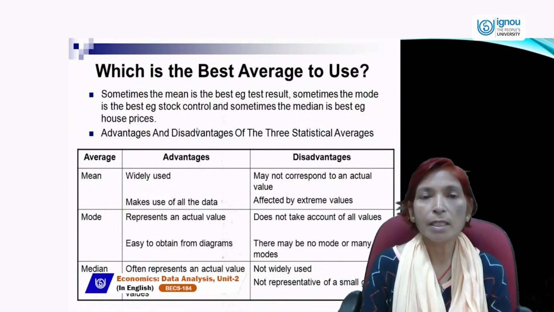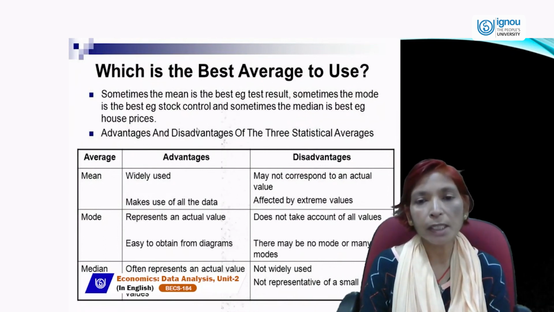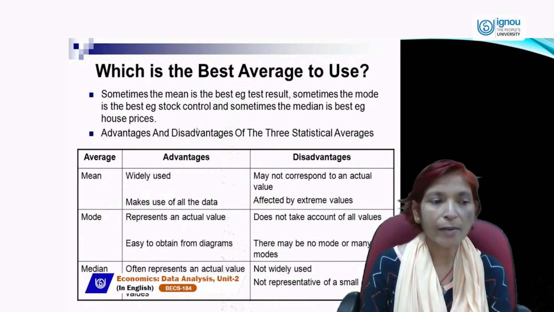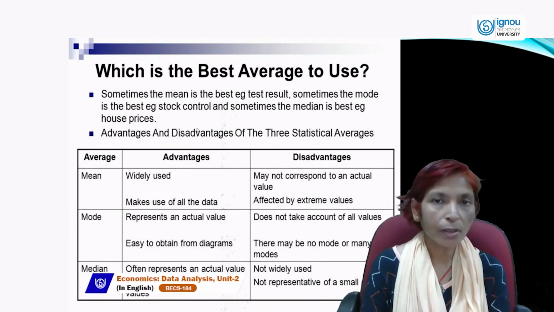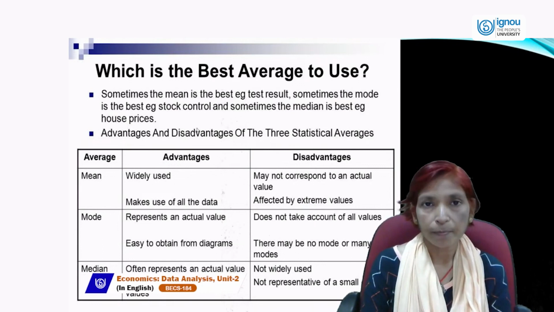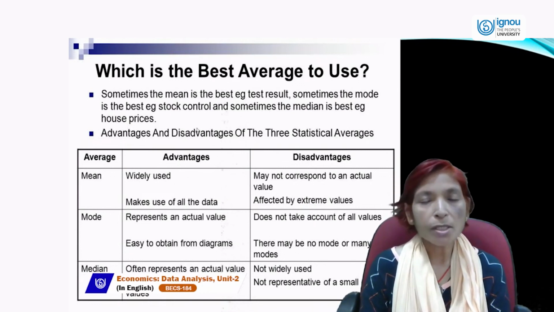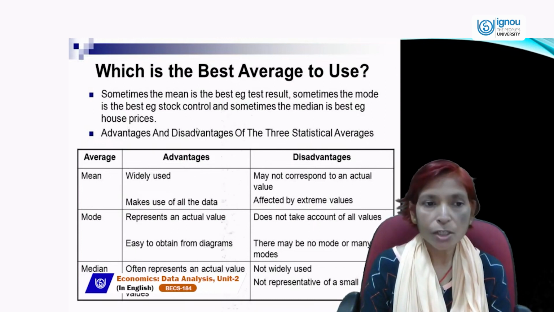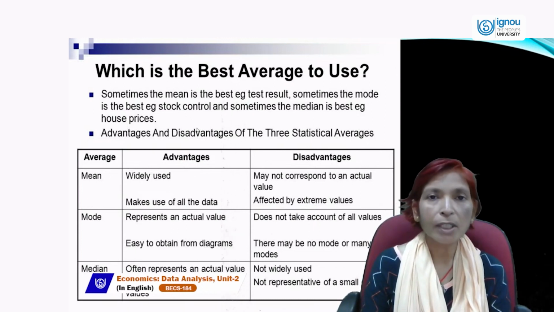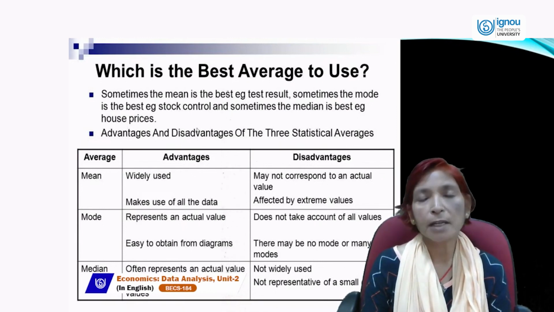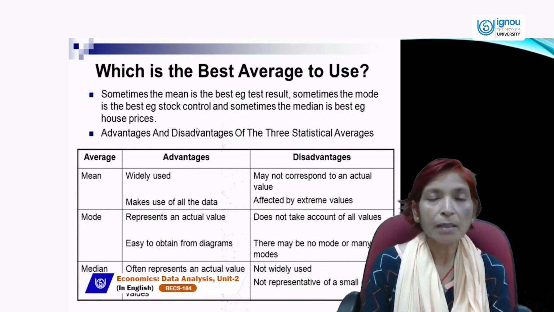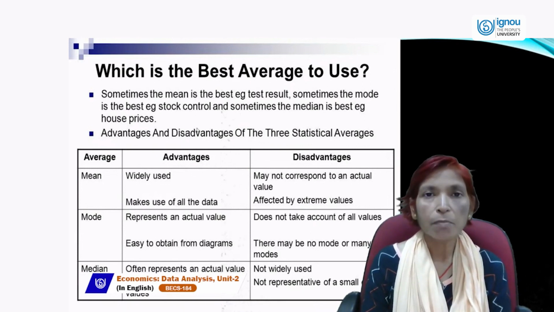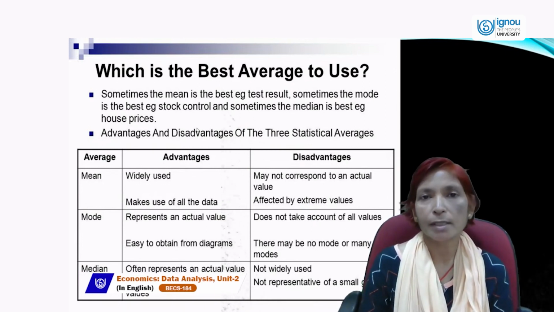So what are the advantages and disadvantages of these three statistical averages, which we have studied: mean, median, and mode? Mean is very useful, and mean is generally used by all, because mean tells us the average or aggregate value of the data, and mean is based on all the observations or all the collected data. So this is the main advantage of mean, because it is based on all observations.